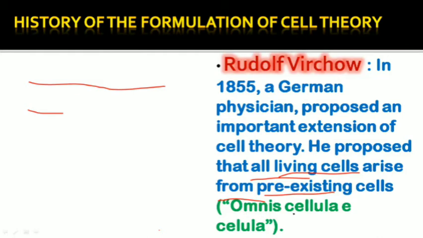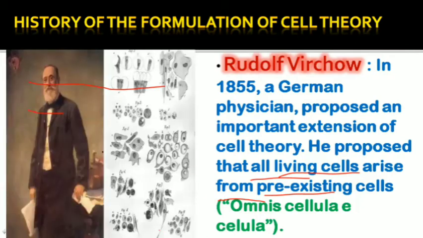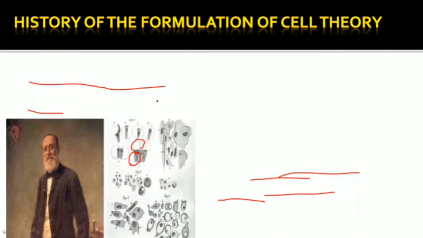That is called omnis cellula e cellula. That is a very, very important discovery, and you can see here that the cells are dividing into two. One cell is dividing into two, and then they divide into the next cells. So they form new cells.